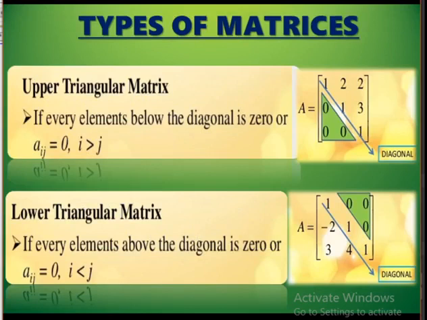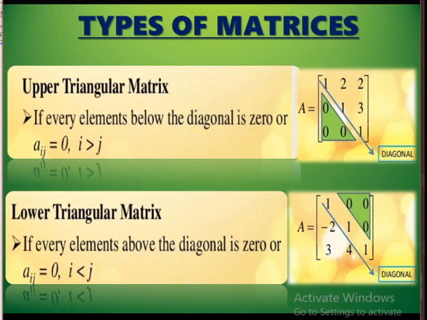Then the upper triangular matrix. An upper triangular matrix is one where every element below the diagonal is 0, or we say Aij equal to 0 for i greater than j. Above the leading diagonal you will have elements, but below the leading diagonal the elements should be 0. Then it is called an upper triangular matrix.